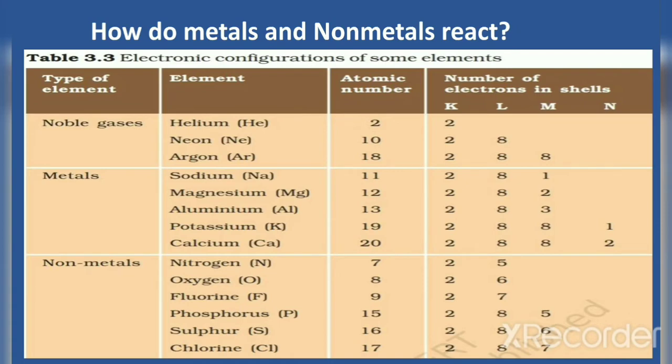In the case of magnesium, it can get octet configuration by losing 2 electrons, and in the case of aluminium, it can get octet configuration by losing 3 electrons. So how do metals get octet configuration in their outermost shell? Is it by losing electrons or by gaining electrons? It is by losing electrons. So during chemical reactions, metals try to attain octet configuration by losing electrons.